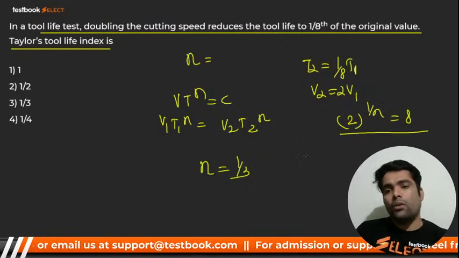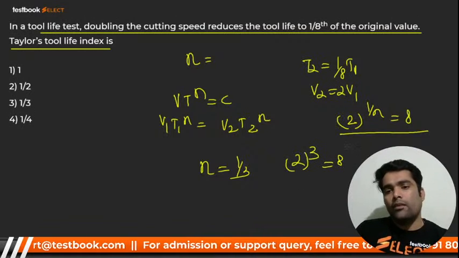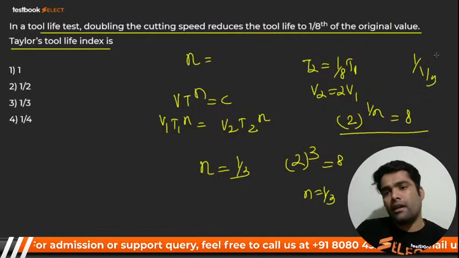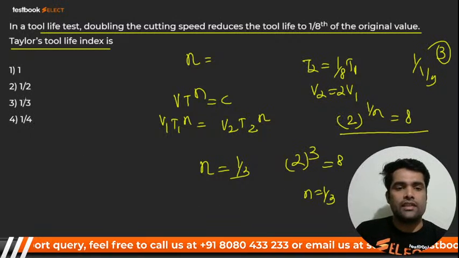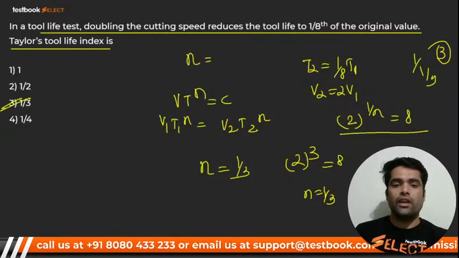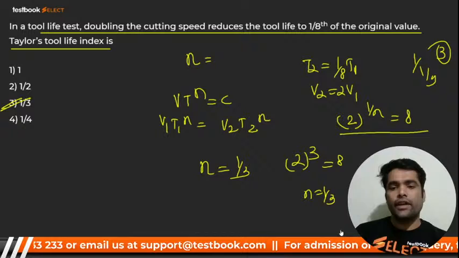So my dear, what should be the value? If I get 2 raised to power 3, then I'll get 8. So I'll put the n value as 1 by 3. Then 1 upon 1 by 3 becomes 3, so I'll get 2 cubed, which is 8. That will be the answer. So 1 by 3 is the correct answer. Very good. Here we go for the next, my dear.